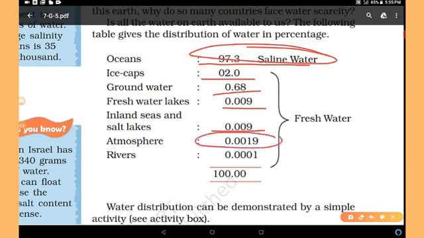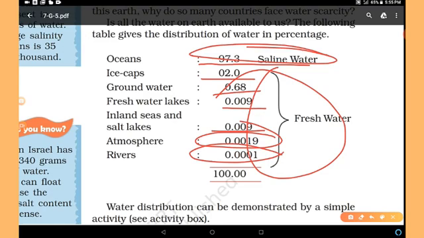Atmosphere 0.0019%, and rivers 0.0001%. This is completely fresh water. So in this way we can say that the availability of drinkable water is very less.